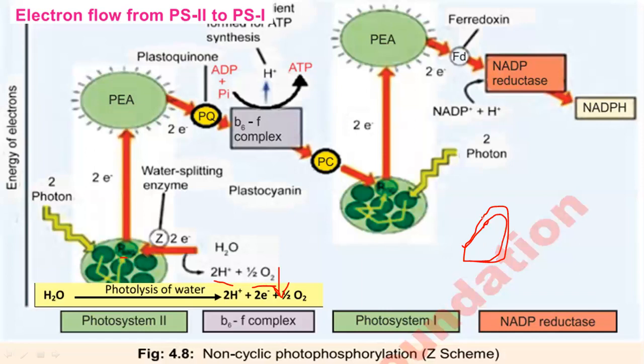So in the membrane, we have seen in the previous lectures that these photosystems are present. So this is outside of this thylakoid membrane. This is the stroma, and now the protons are pumped from the stroma into the inner space of the thylakoid.